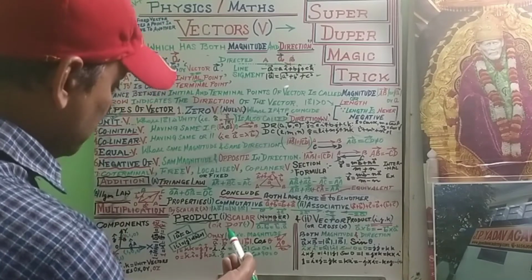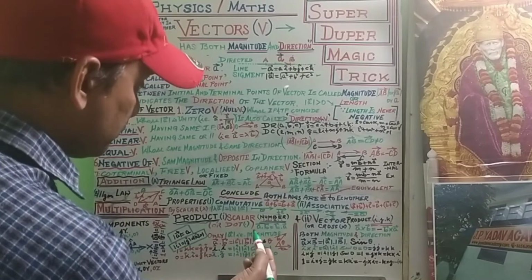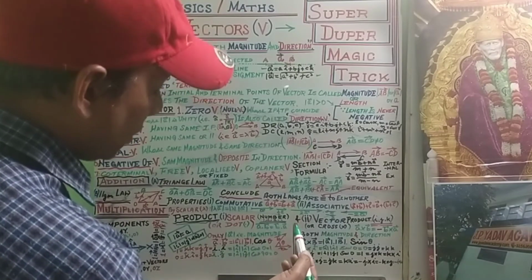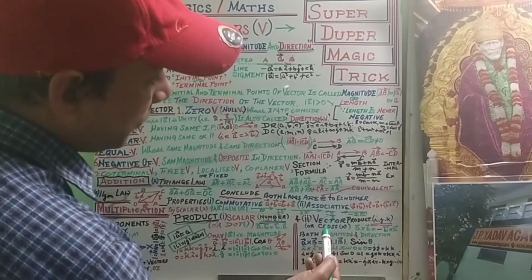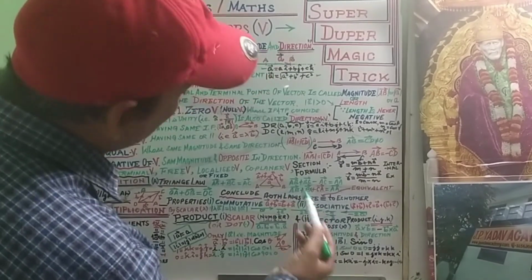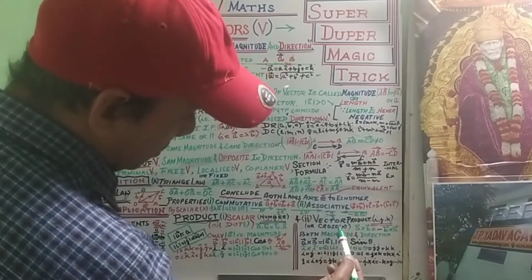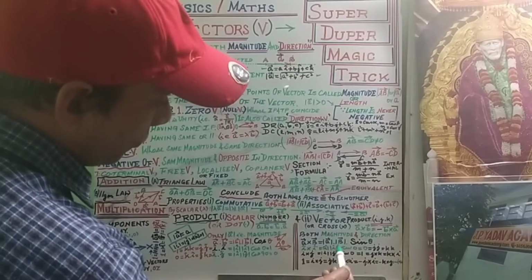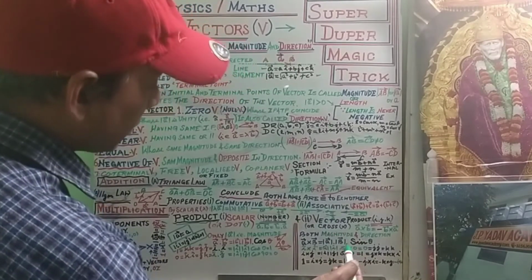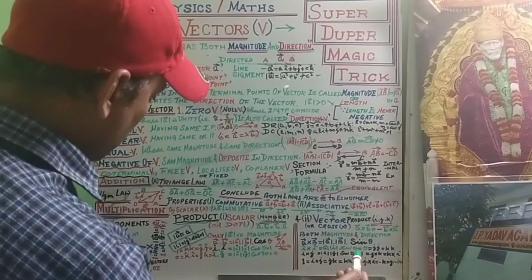This is also known as the dot product. The second one is the vector product, which is already discussed in detail, but is a very important result from the numerical point of view.